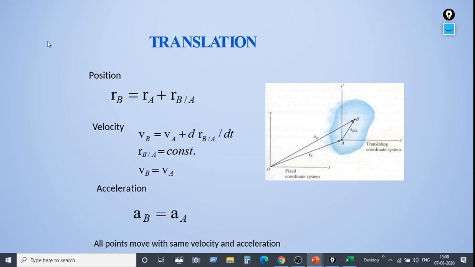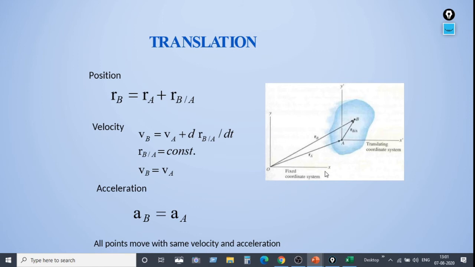I have already told while defining translation that all points move with the same velocity and acceleration because of the condition that RB/A is a constant value. Hence this becomes 0. Hence velocity VB is equal to VA as well as acceleration AB is equal to AA. So all points move with the same velocity and acceleration.